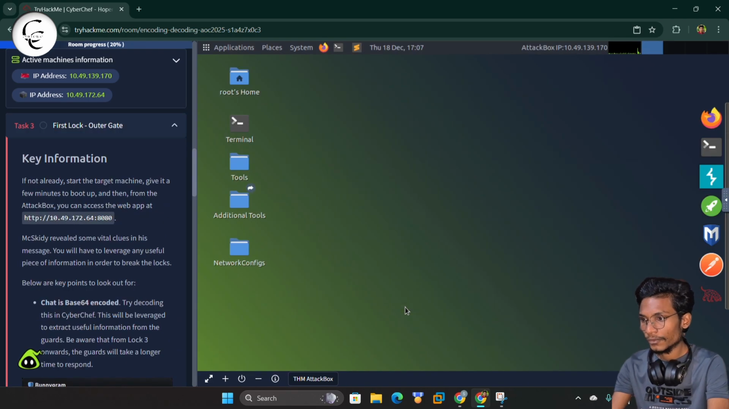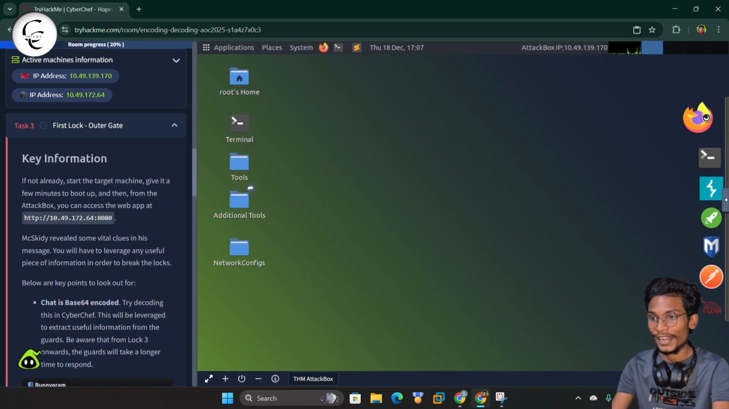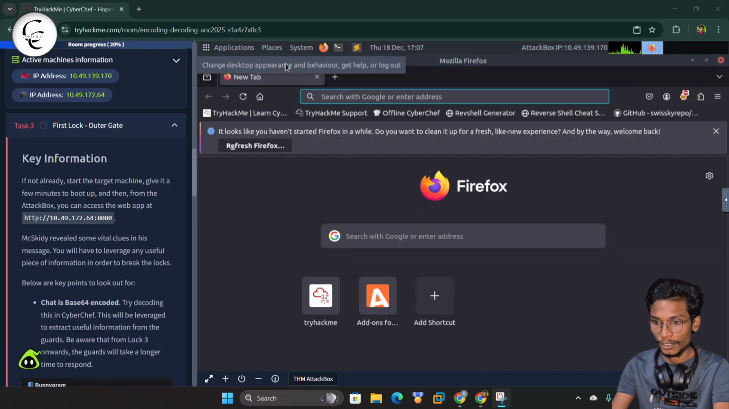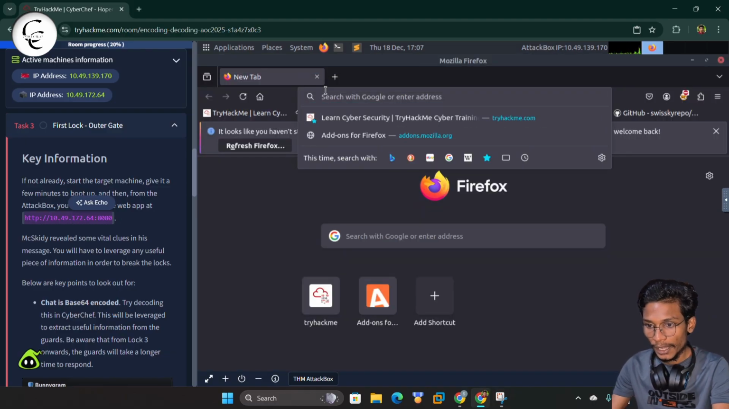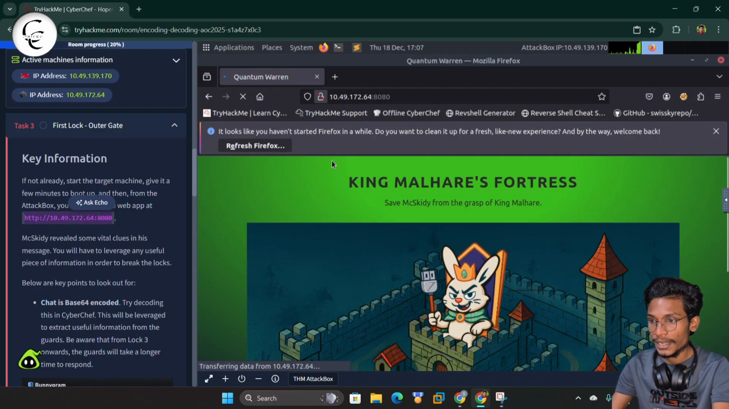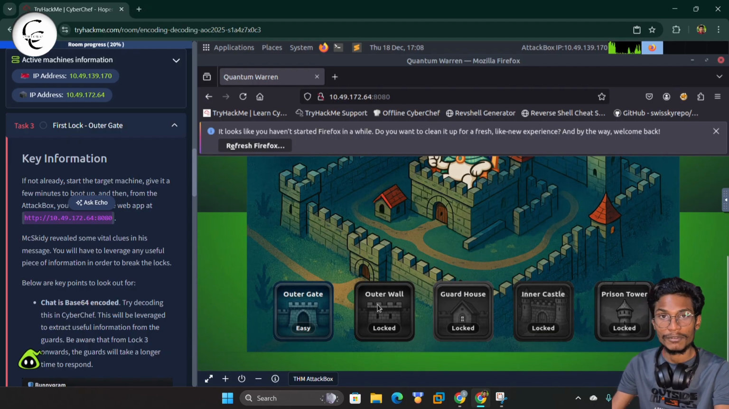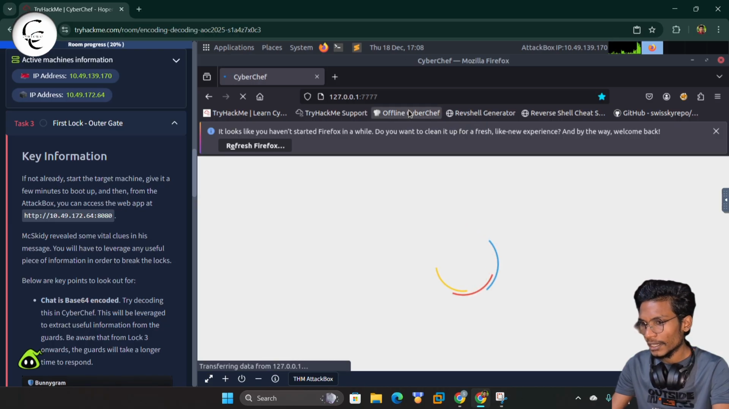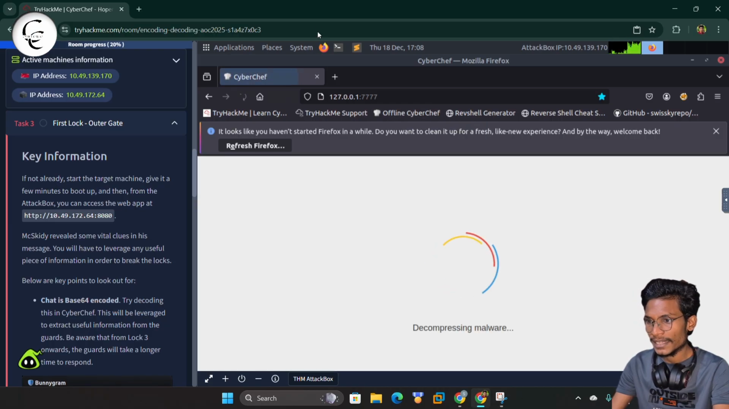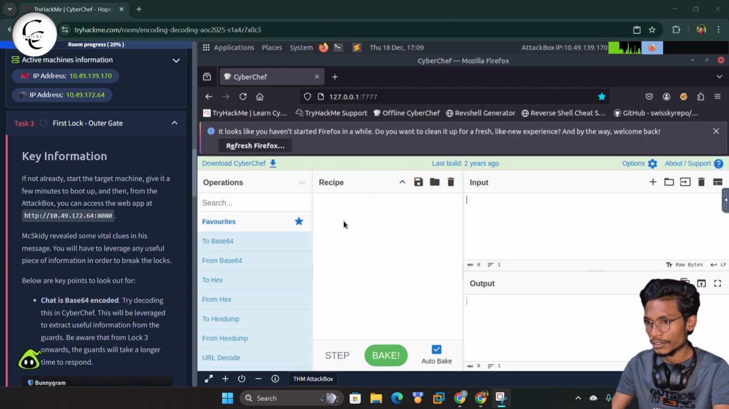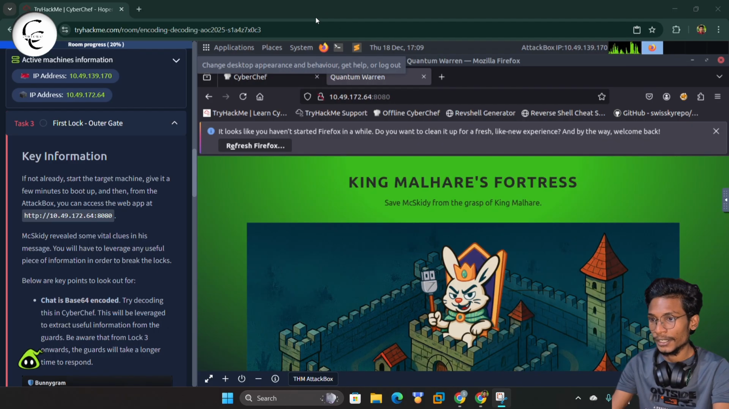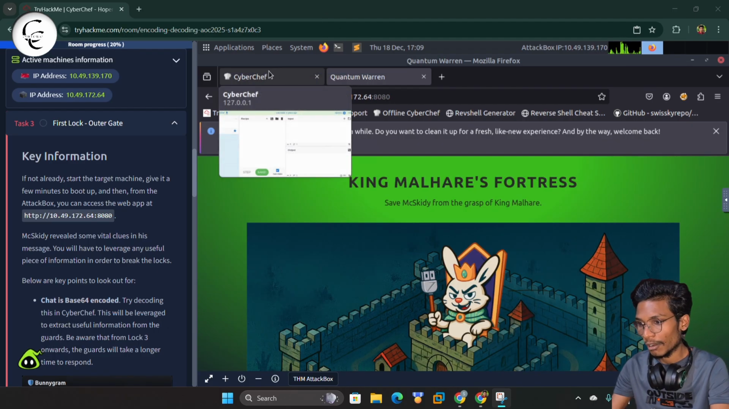So guys, here we can open our Firefox in the attack box and I will copy the URL from here and simply paste it and press enter. So guys, here you can see we have 5 blocks and we have to unlock these 5 blocks and save McSkidy. In the bookmarks you can see we have the offline CyberChef tool. So first load that, and in a new tab we can open the lock.